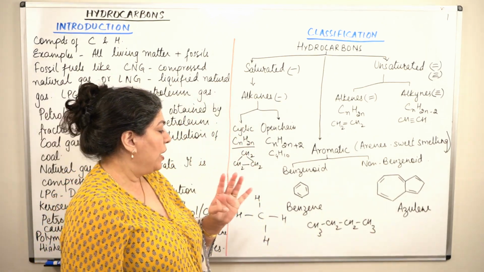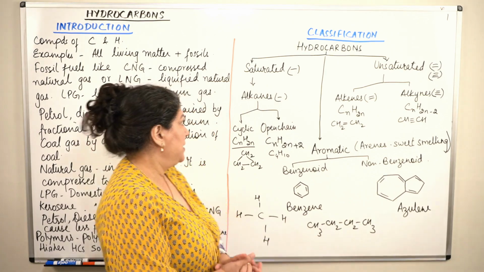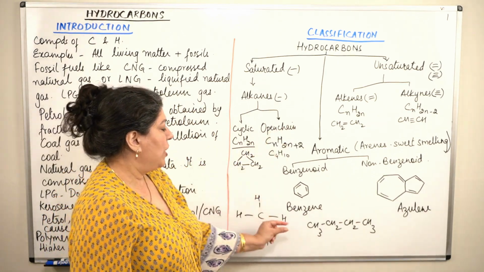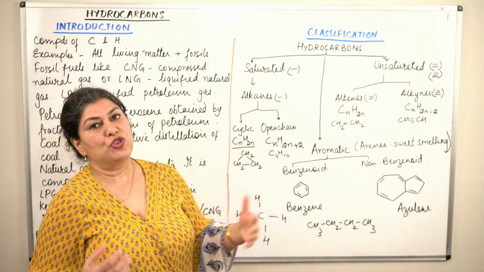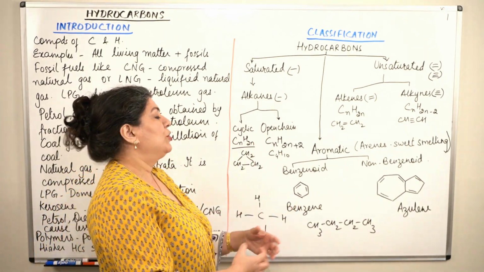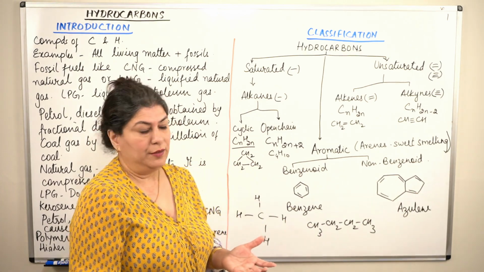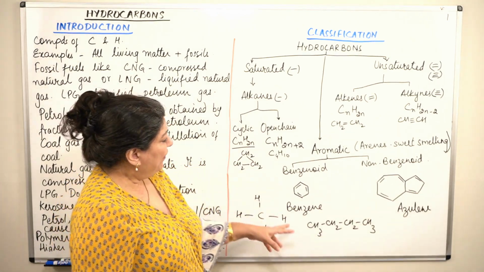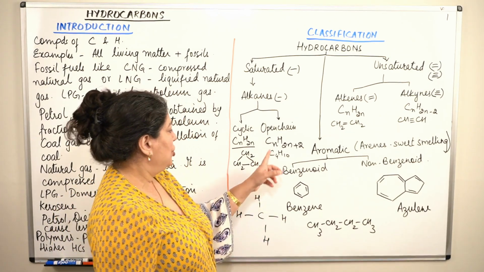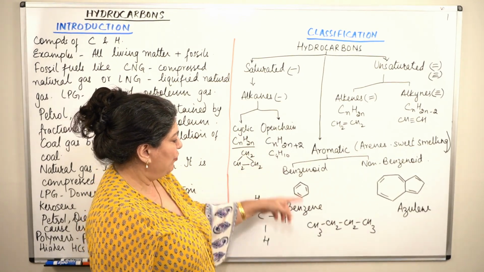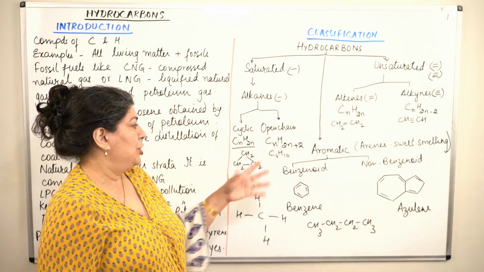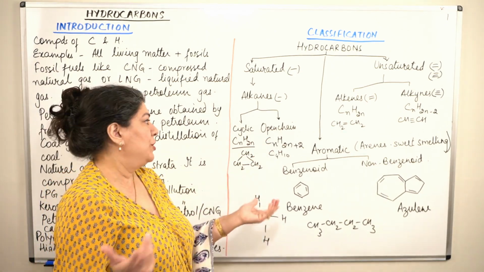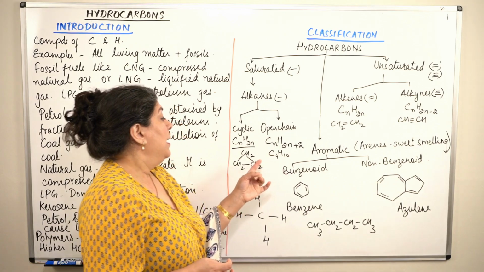But because it has 4 carbon atoms, "ane" because it is a saturated hydrocarbon. So open chain hydrocarbons have a single chain of carbon atoms, and the hydrogens, of course, their job is to complete the octet of the carbons. If you look at the general formula, this is butane, C4H10, and methane is also an open chain because it has only 1 carbon, so there is no chain if you really see.